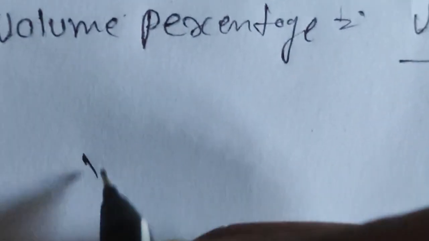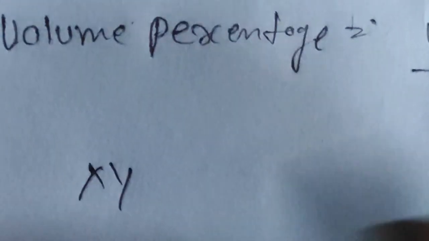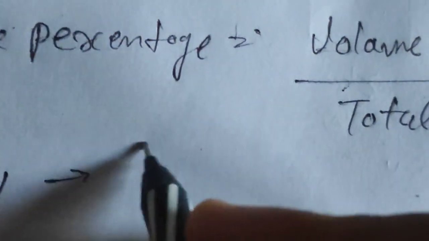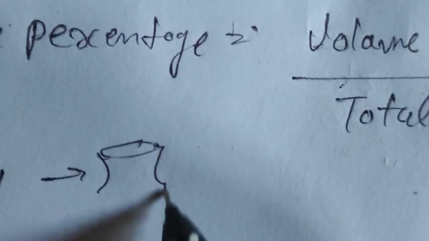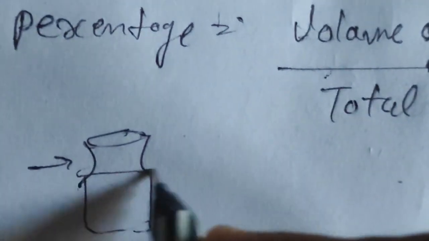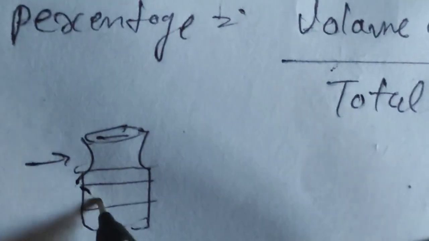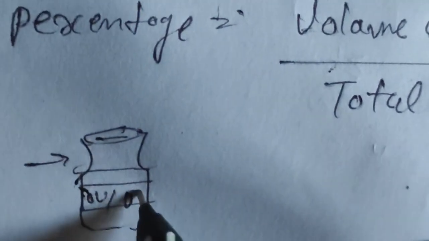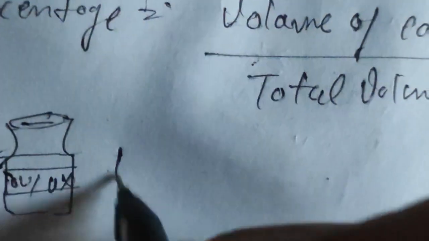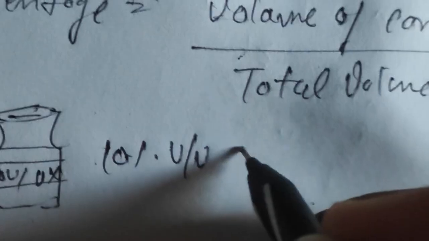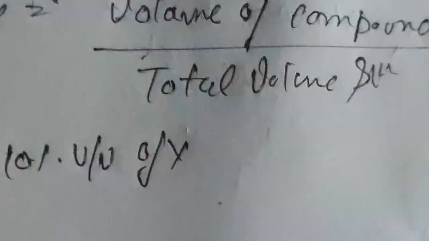For example, let's say you go to the pharmacist and say you have a cough. The pharmacist gives you a medicine, say the medicine name is XY. So this is your medicine, and you see the label says 10% volume by volume of X compound.